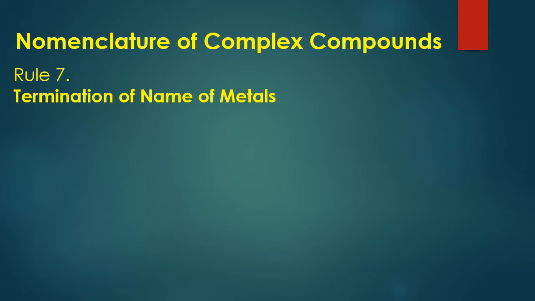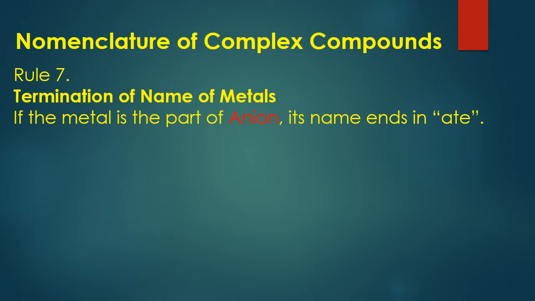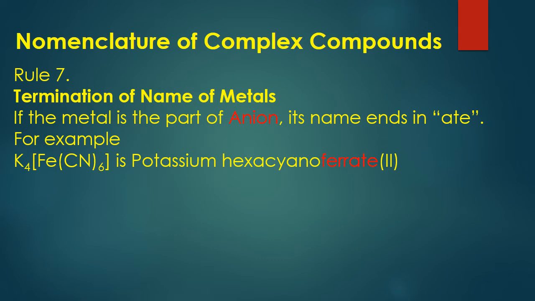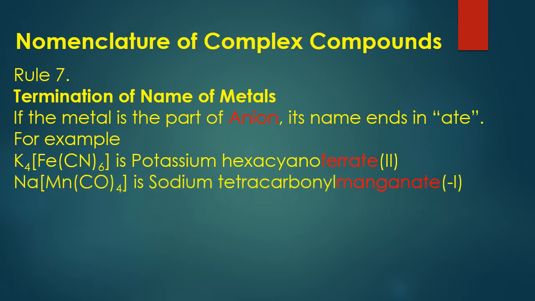Rule number 7, termination of name of metals. What will be the termination of the name of the metals? If the metal is part of an anion, its name ends in ATE. For example, K4[Fe(CN)6] is called potassium hexacyanoferrate(II). The word ferrate is used for iron because it is part of the anion that carries negative charge.